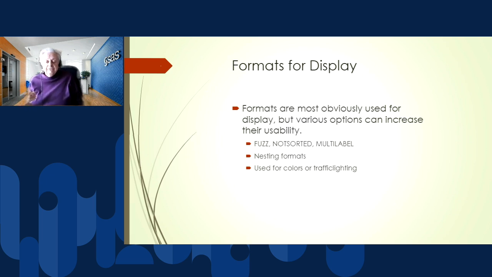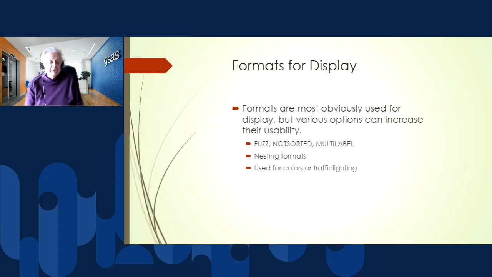I can create a format that, for example, might take my dates and group them first by season, winter, spring, summer, fall, and then also group them by year. Okay. And if I add multi-label, there are certain procedures that will use us, like proc freq or proc tabulate, to display both sets of groupings at once.